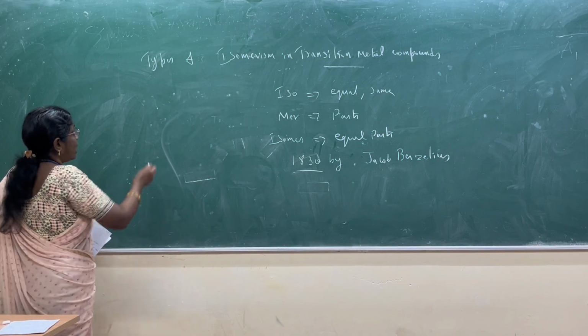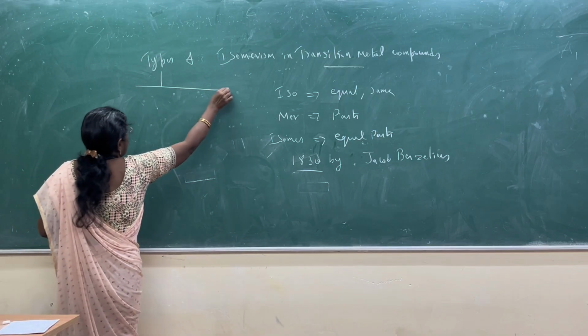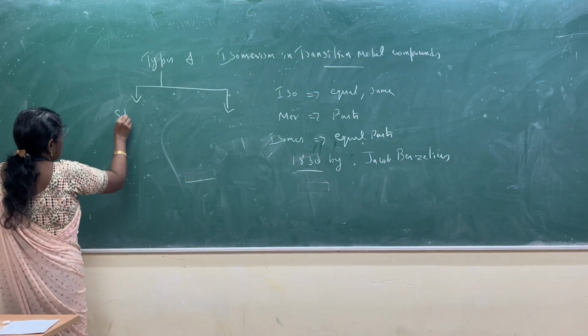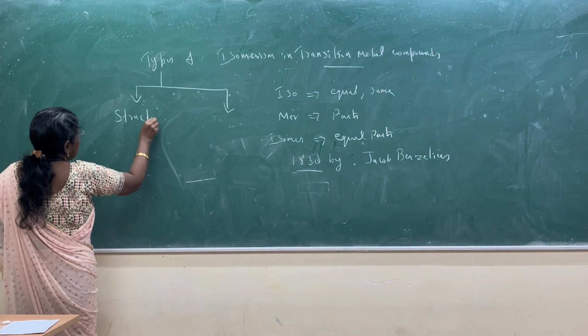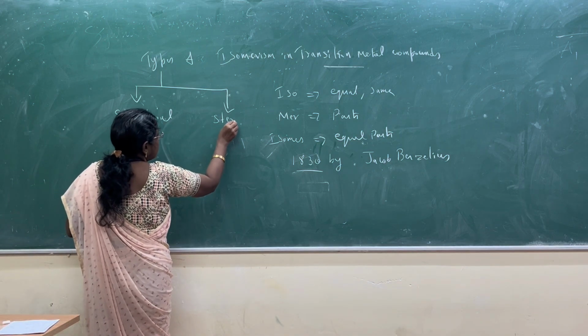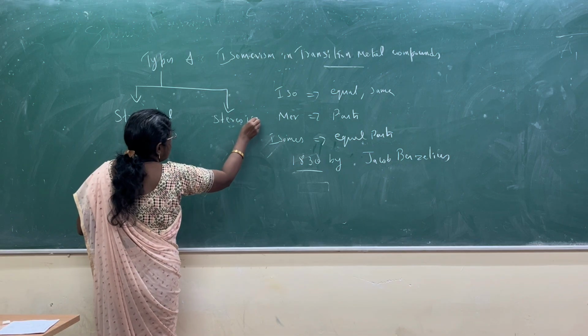There are mainly two types of isomerism: structural isomerism and stereoisomerism.